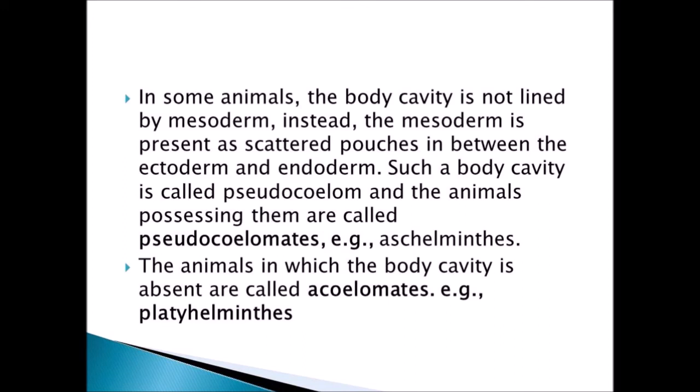When in that space some layers are present instead of coelom, it is called pseudocoelomates. And finally, when no space is there, it is called acoelomates.